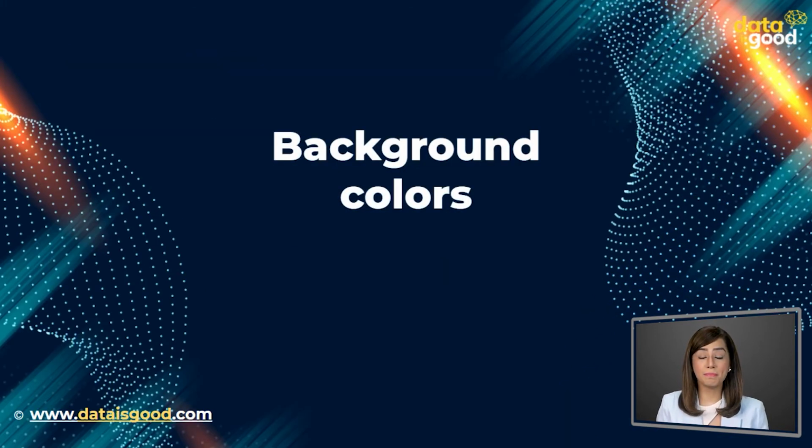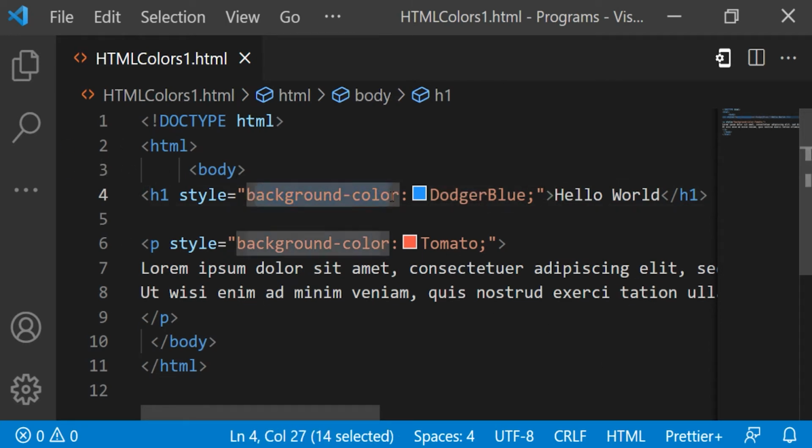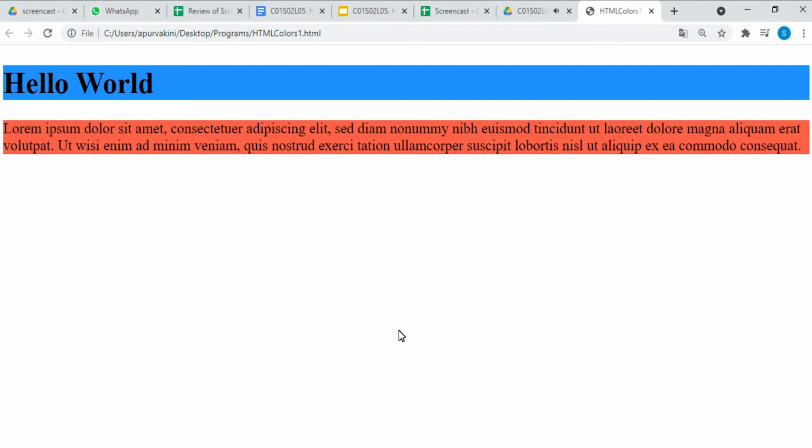Background color, bgcolor, sets a color for the background of the page. You can set the background color for HTML elements. Here's an example of background color. In this example, we are using background color. Here we have given the background colors Dodger blue and tomato. Let's see the output. Awesome! The background color is displayed.